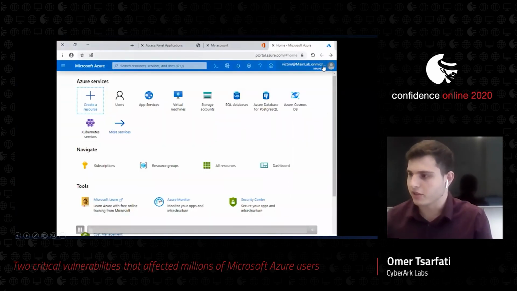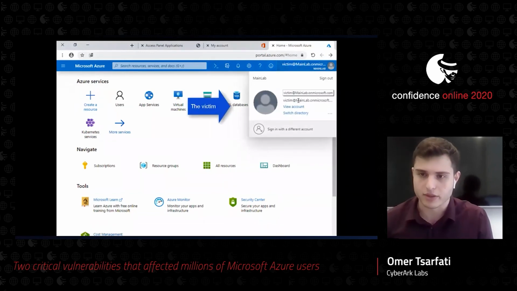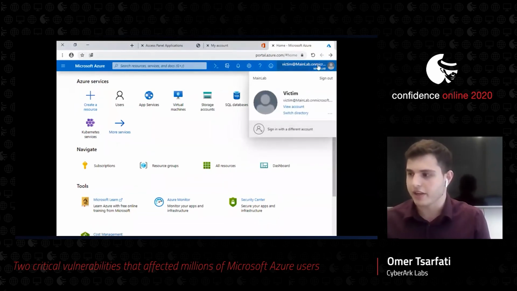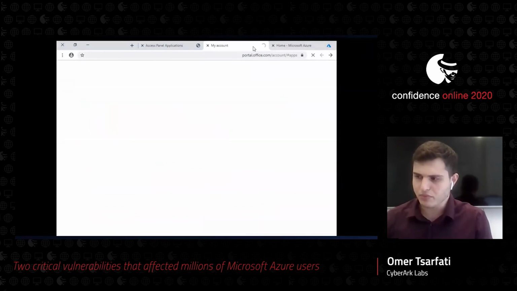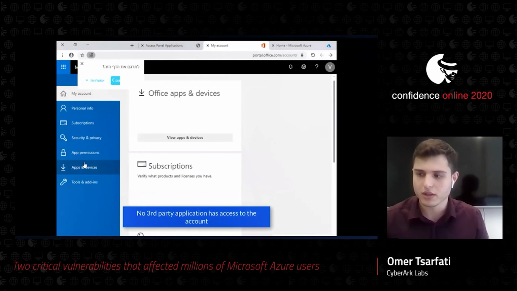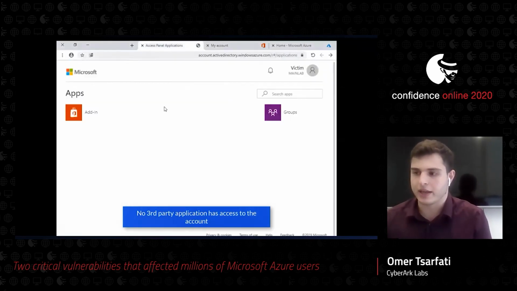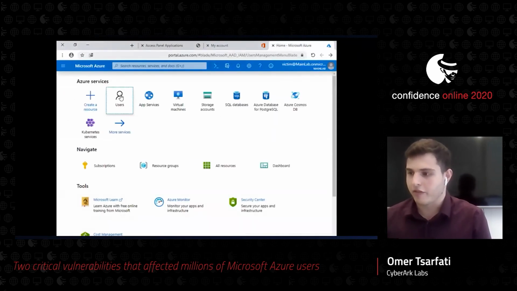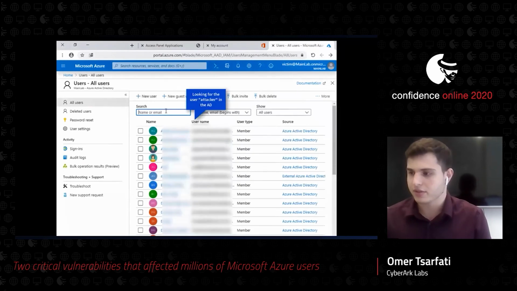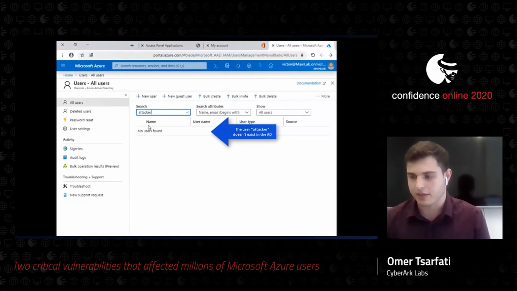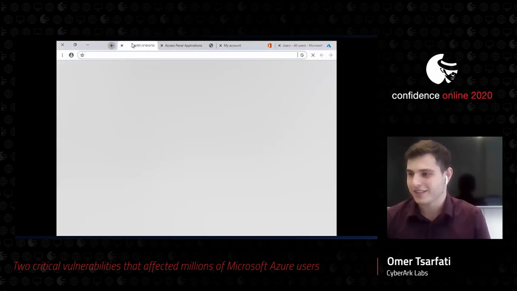So this is the proof of concept that we made of this vulnerability. As you can see, this is the victim user. It doesn't actually have any third-party application installed that has access to its account. So it's only the built-in auth application that's configured by Microsoft. Okay, we'll search for an attacker user that might exist in the Active Directory. So there is no such user, of course.